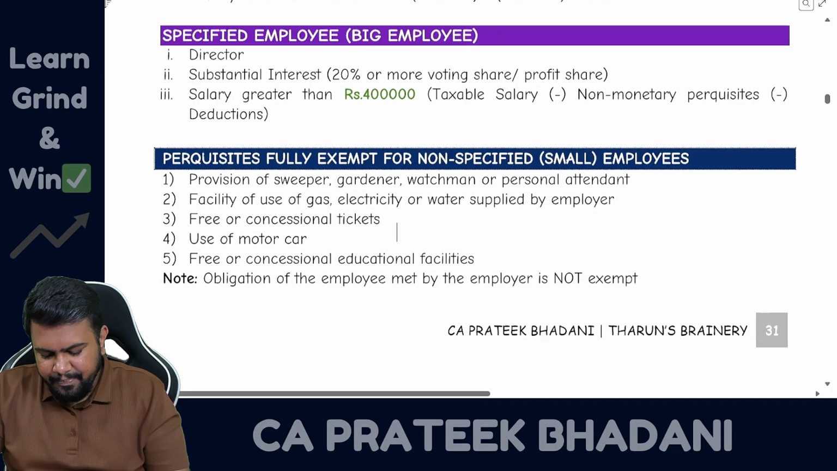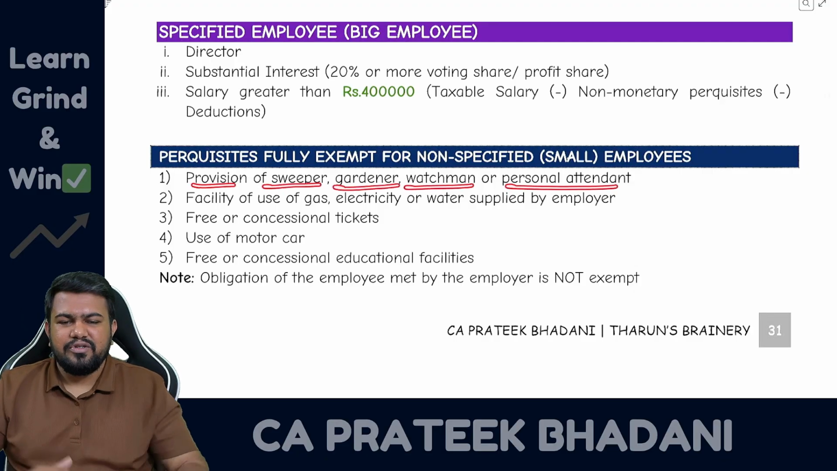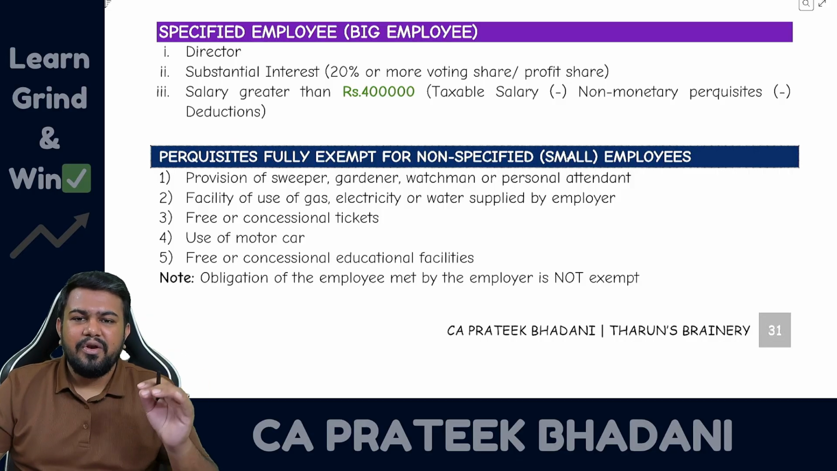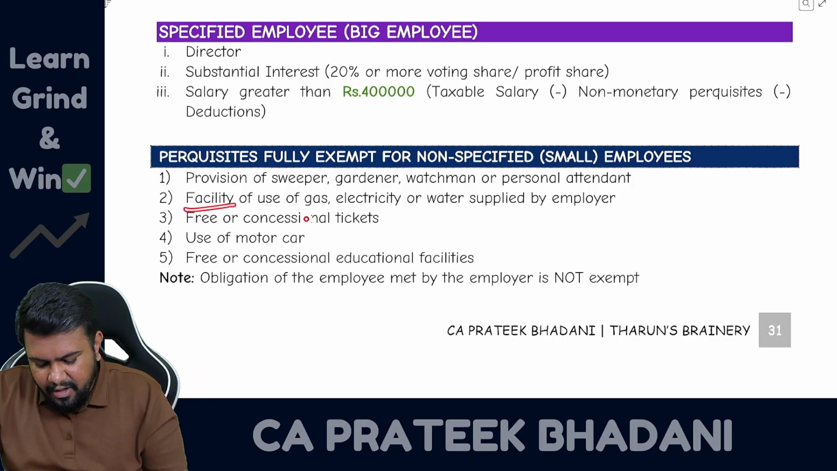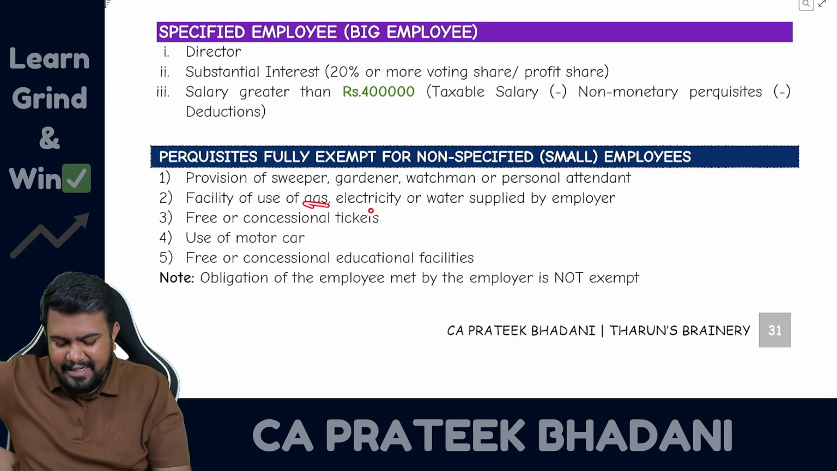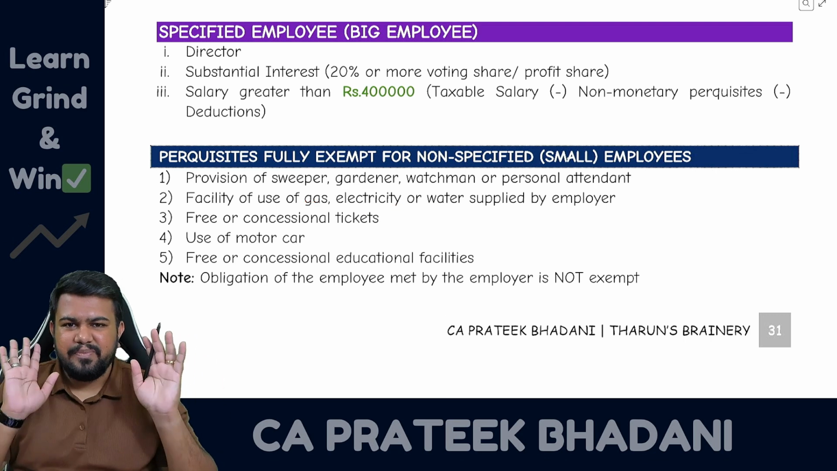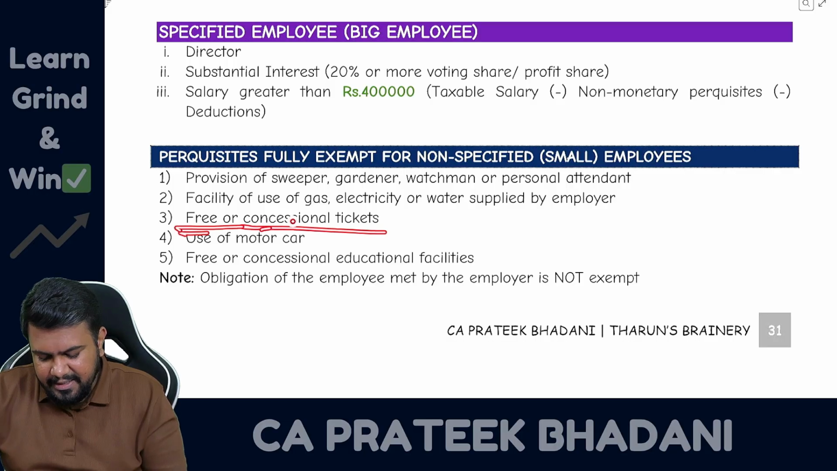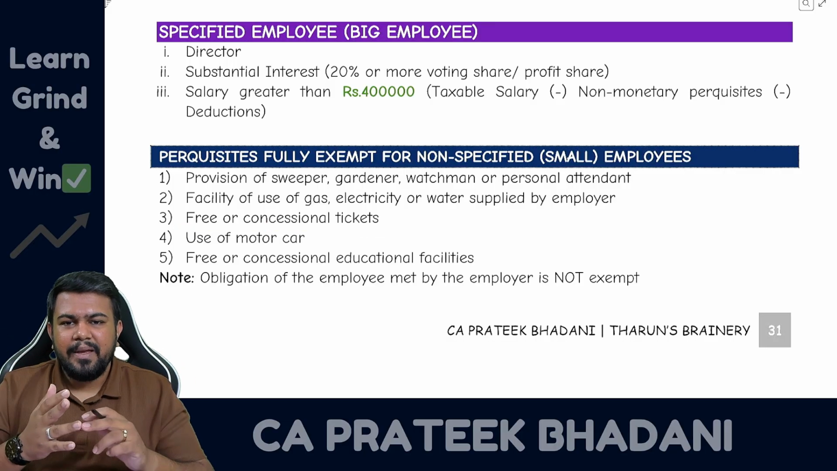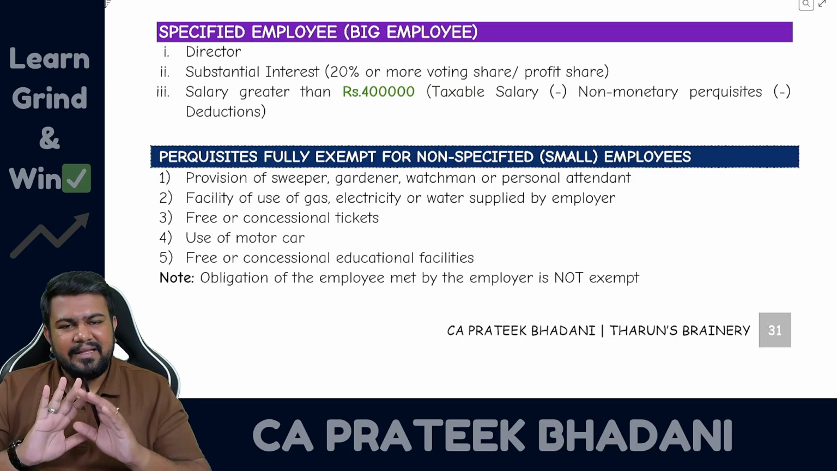What are the perquisites? Number one, provision of sweeper, gardener, watchman or personal attendant. So some domestic servant has been given to the employee. In such case, it is fully exempt in the case of non-specified employees. Then facility of gas, electricity, water supplied by employer. So employer is only paying the gas, electricity, water bill. In such case, it is fully exempt for non-specified but taxable for specified employees. Then free or concessional tickets. So travel tickets, if it is given to the non-specified employees like railway employees, bus employees, airline employees or any other employee, if they are getting free or concessional tickets, travel tickets, then it is fully exempt.